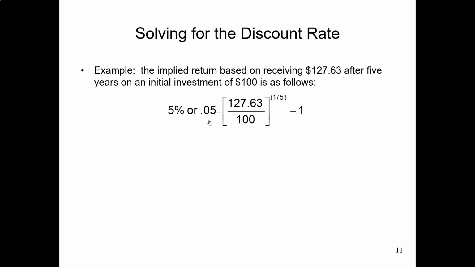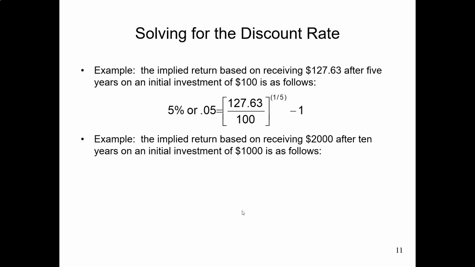You can verify the discount rate calculated based on this formula is 0.05. A similar question can be: you know the future value after 10 years, and you know the upfront payment is $1,000. Then you use this equation to back out the discount rate as 7.18%.